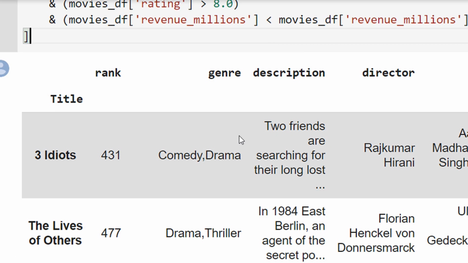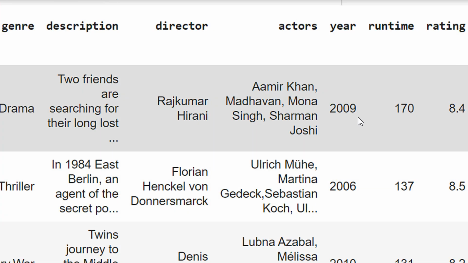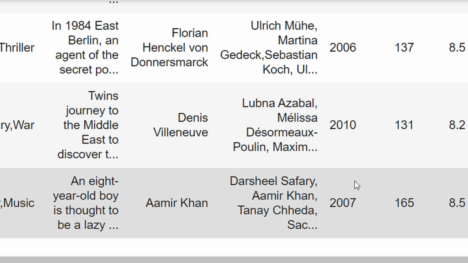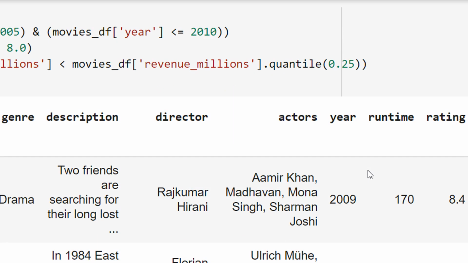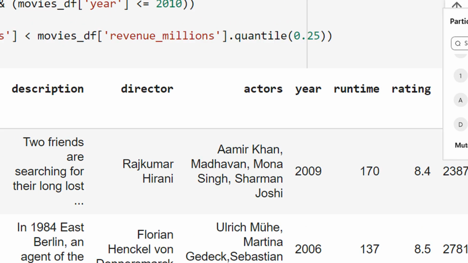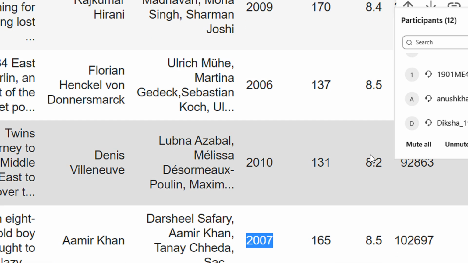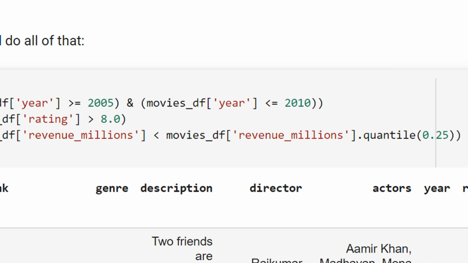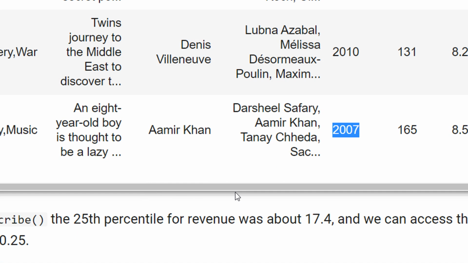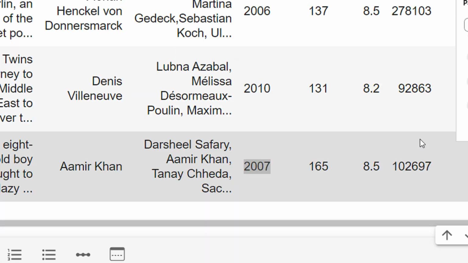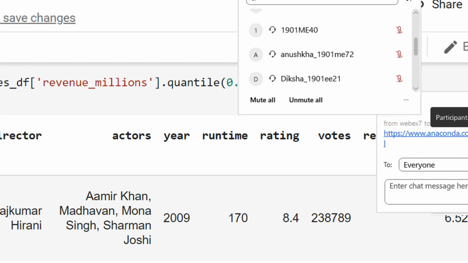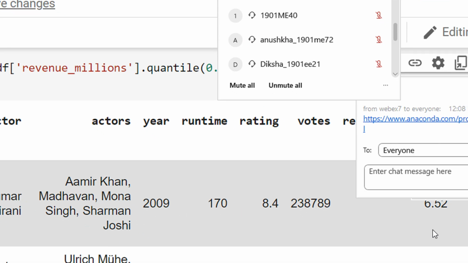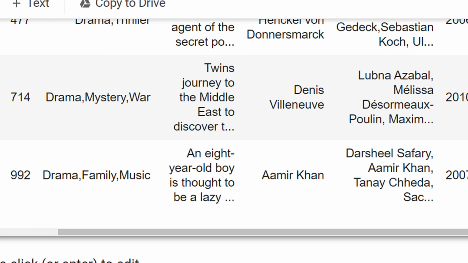So now you can see years 2009, 2006, 2010, and 2007, right? So the years were taken care of. Rating is greater than 8, so 8.4, 8.5, 8.2, 8.5 taken care of. And revenue millions should be in the top 25, right? So if you see the revenue millions, this will be in the top 25. That you have to do a count actually, right?